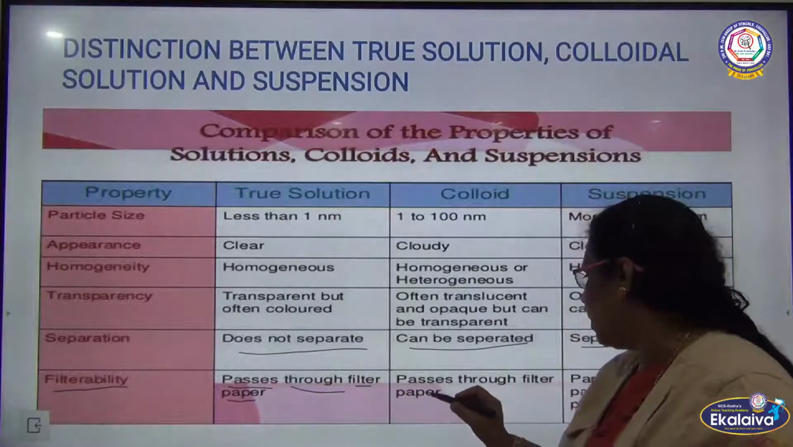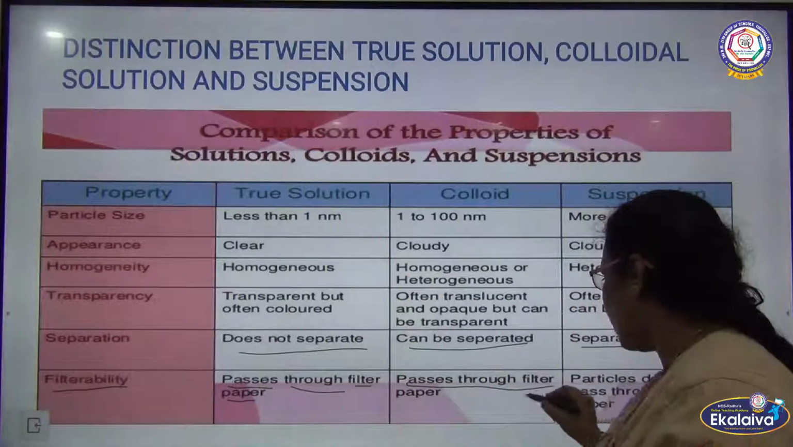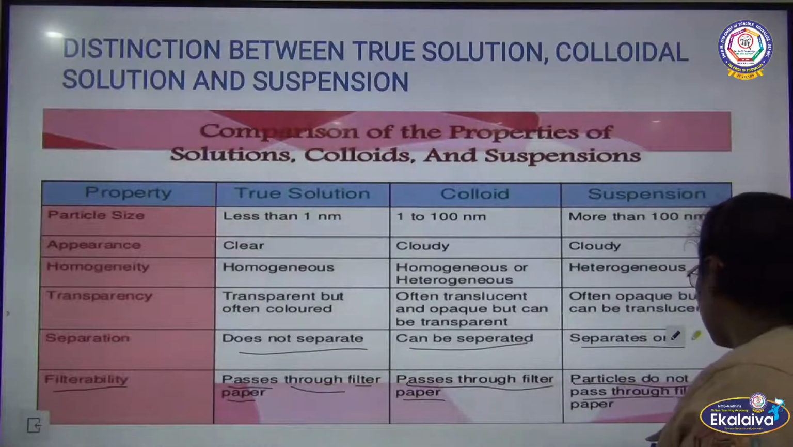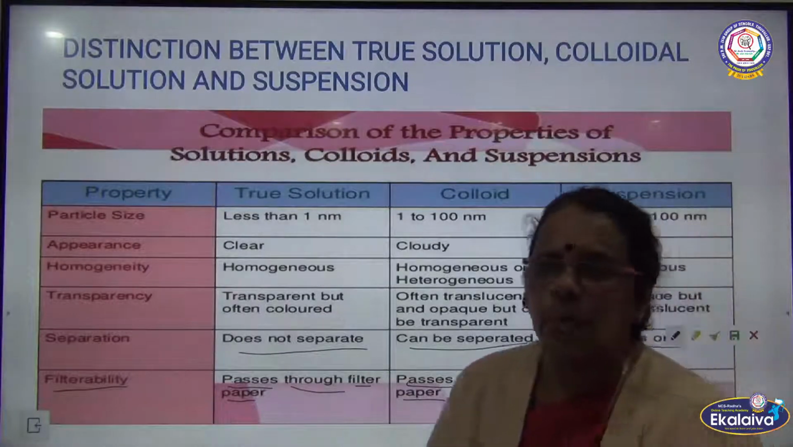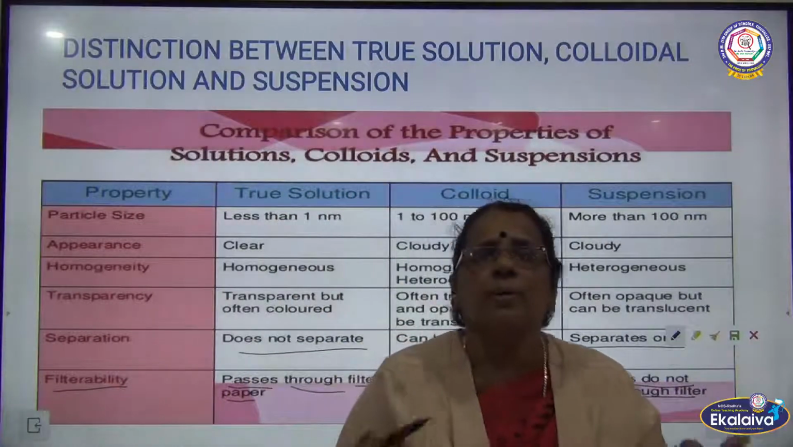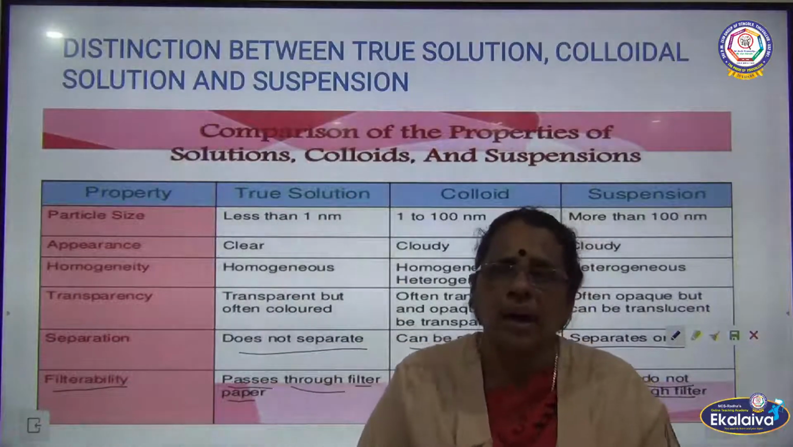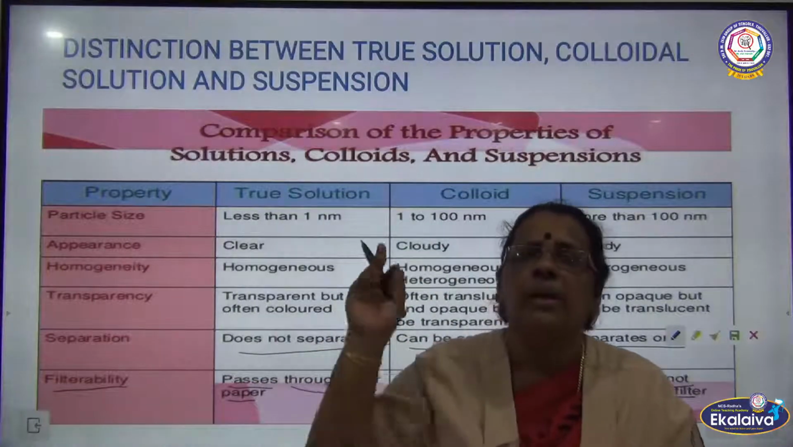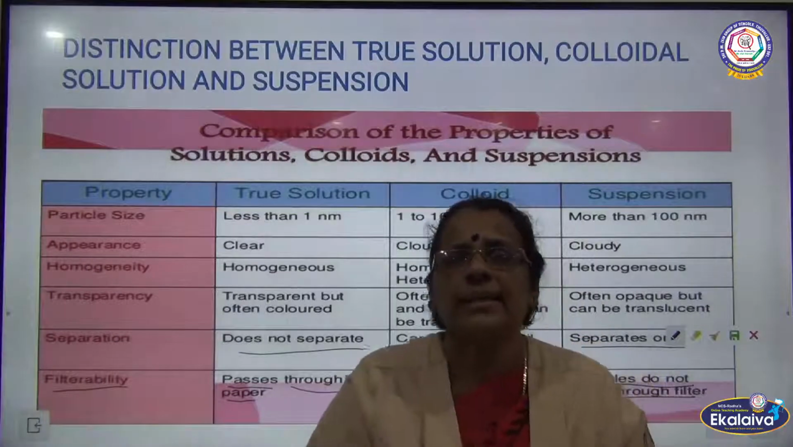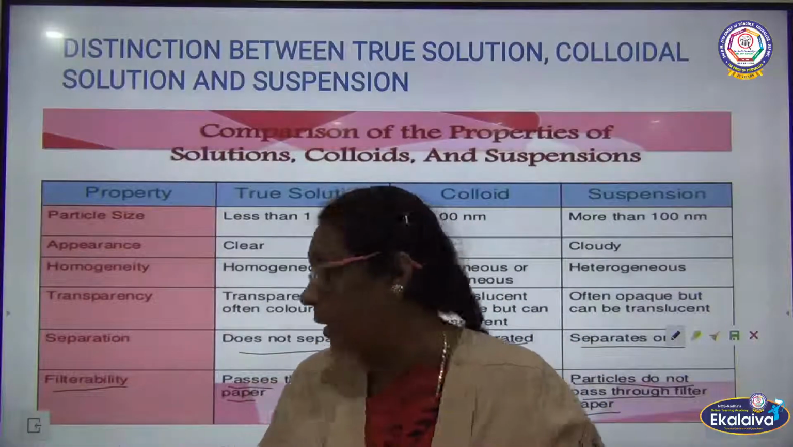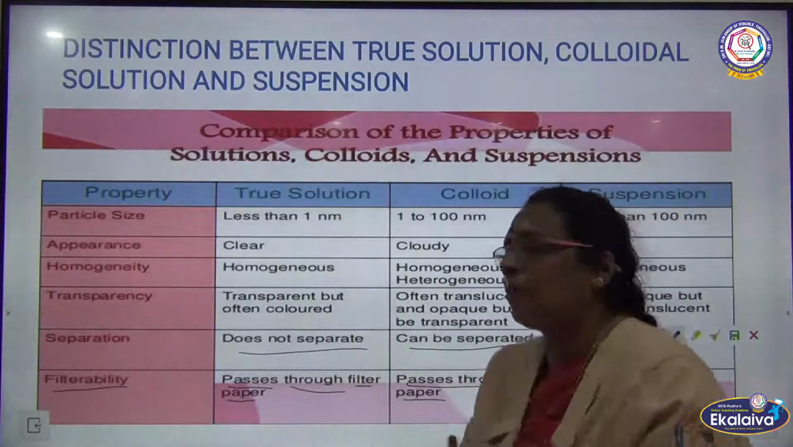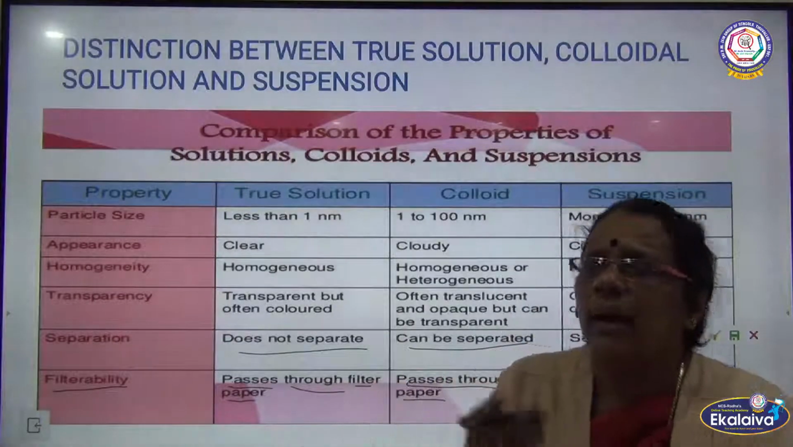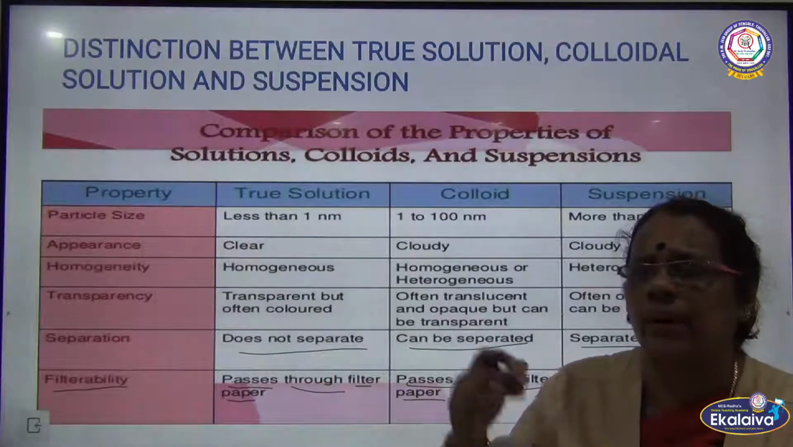Whereas in case of colloids, it passes through the filter paper. Even in colloids, we can see the particles passing through the filter paper, because the size of the particle ranges between 1 to 100 nanometer. Whereas in case of suspension, as the size of the particle is greater, particles do not pass through the filter paper. You can see the particles sedimenting, settling at the bottom. So, we can call it suspension.